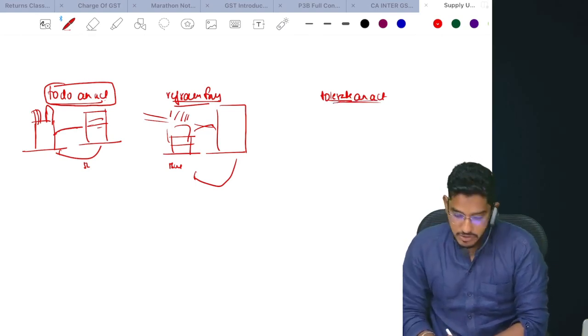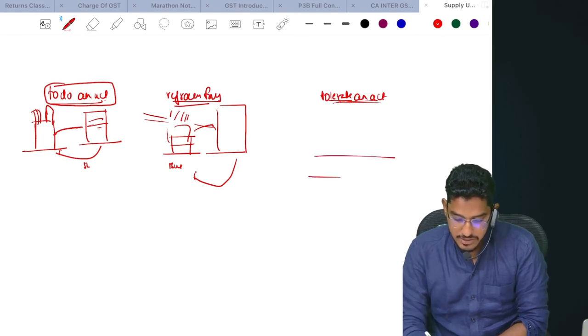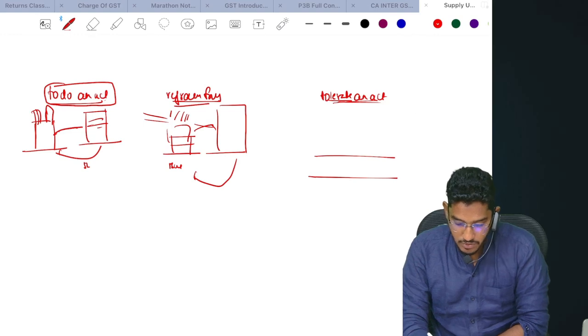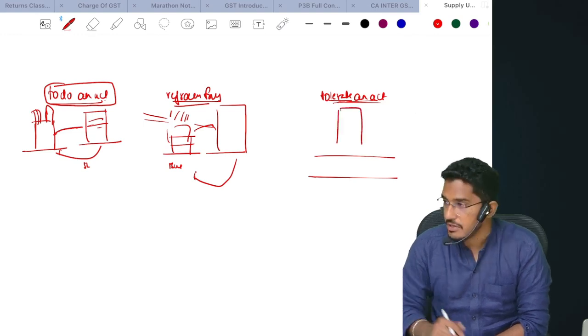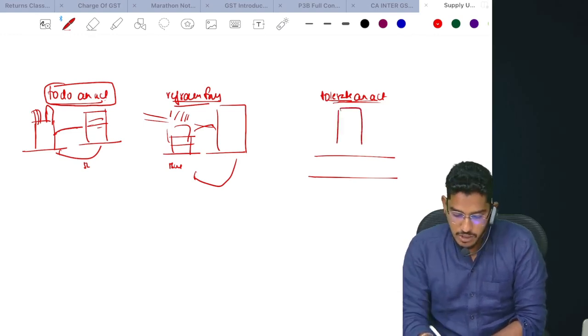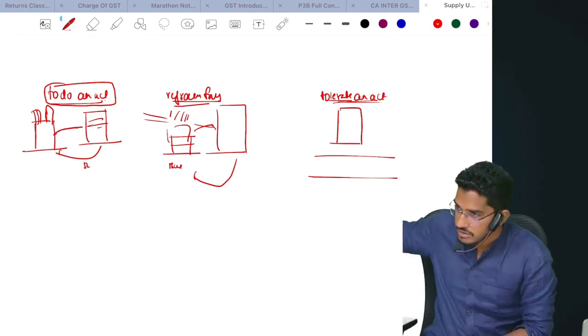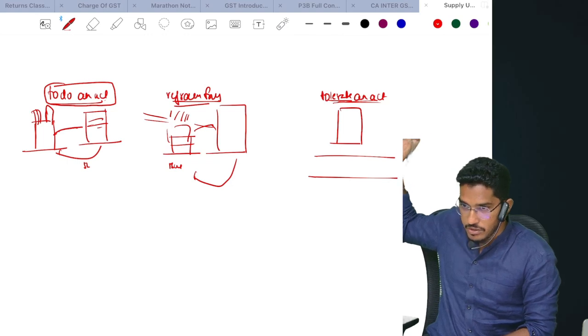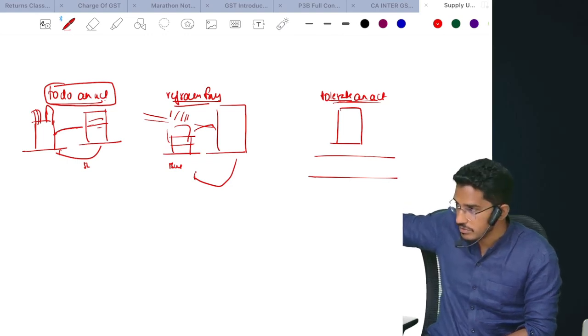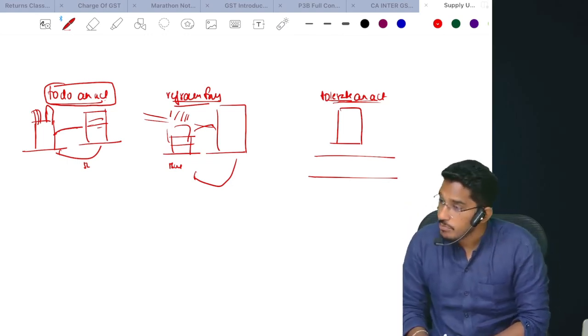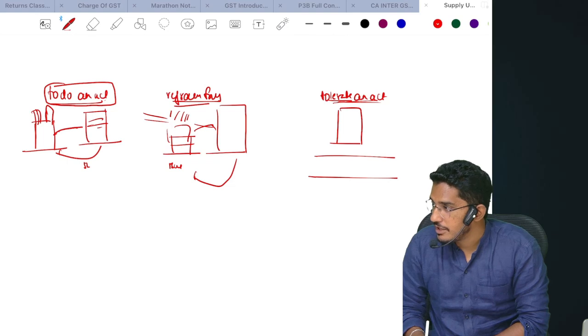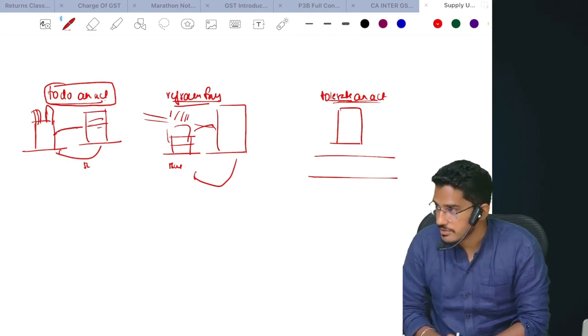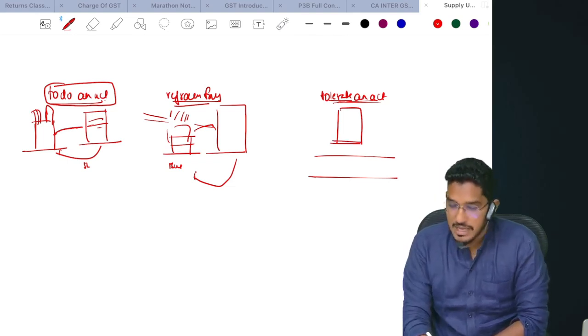Next one, to tolerate an act. What do you mean by tolerating an act? Say for example, there is one busy road, and on this busy road I have one shop, a jewelry store. Footpath also will be there, no? Like in T Nagar, right? On the road there are so many shops. But you find in front of those shopping malls, pani puri wala, masala wala, they all have their stalls. During very busy business time, this person is having one jewelry store.